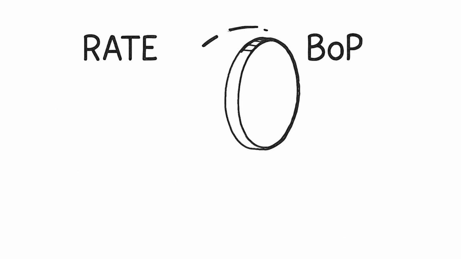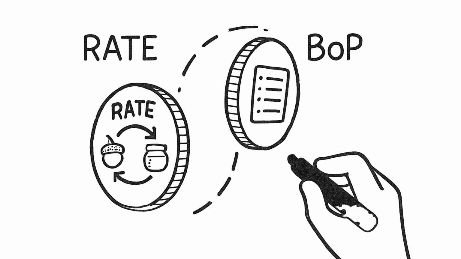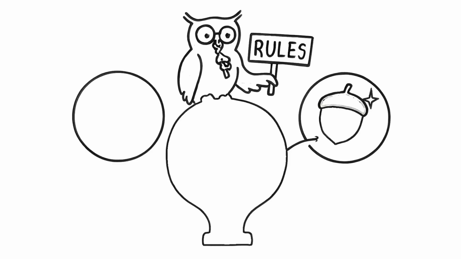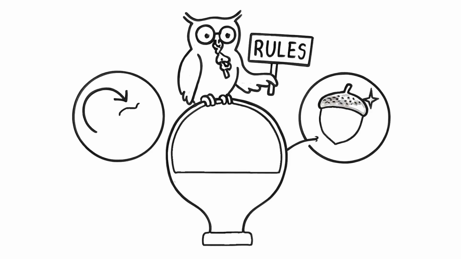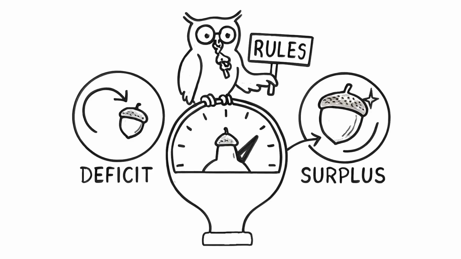And here's how the two connect. Exchange rates and the balance of payments are two sides of the same coin. When a forest runs a deficit, its acorns lose value abroad. When it runs a surplus, its acorns strengthen. The owl, acting as a global regulator, watches these flows and sets rules to keep forests trading fairly.